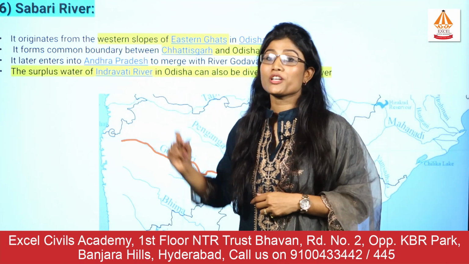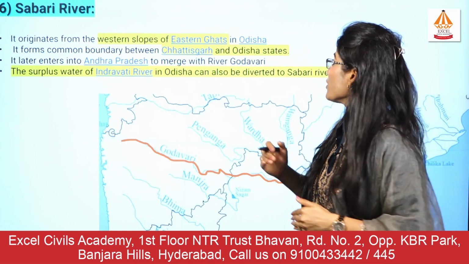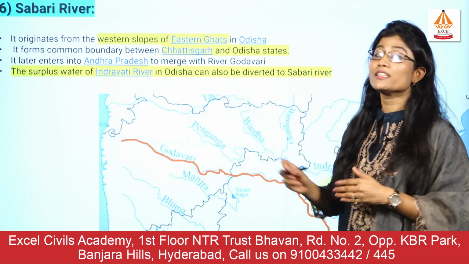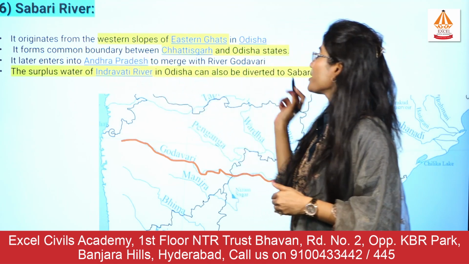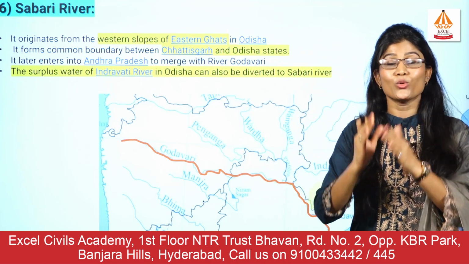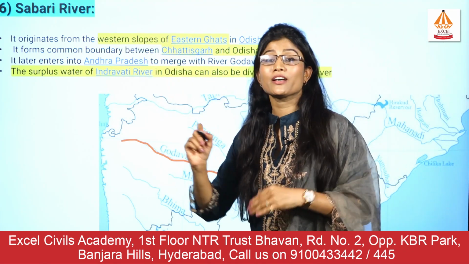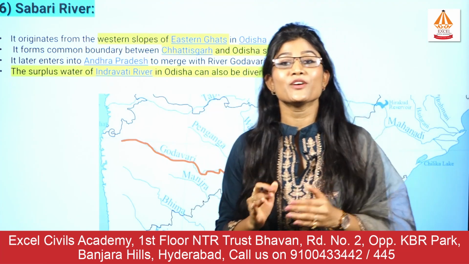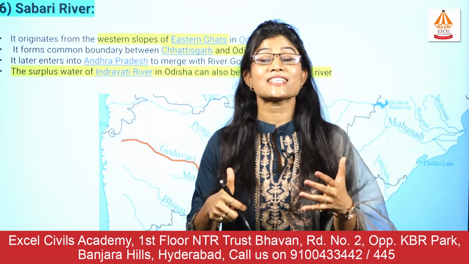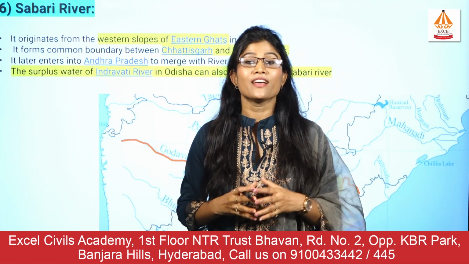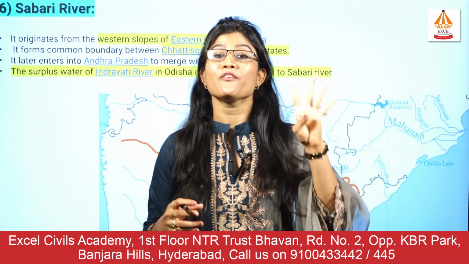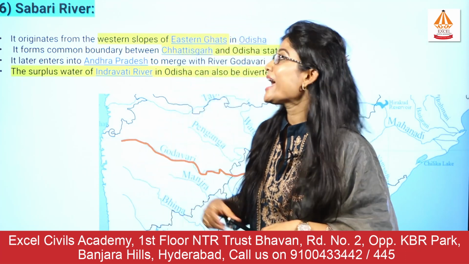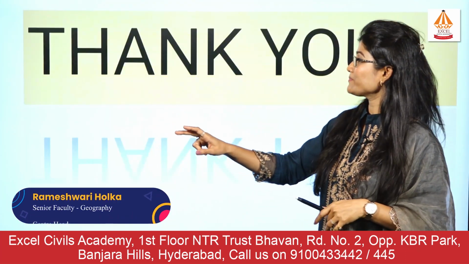The surplus water from Indravati river gets transferred or diverted into the region of this Sabari river. Again, this creates a common boundary between Chhattisgarh and Odisha. This is basically the Sabari river, a left bank tributary of the river Godavari. So we have learned these six important left bank tributaries. The first is river Purna, then Painaganga, Vardha, Vainaganga, Indravati as well as river Sabari.